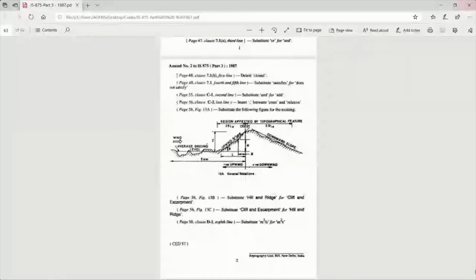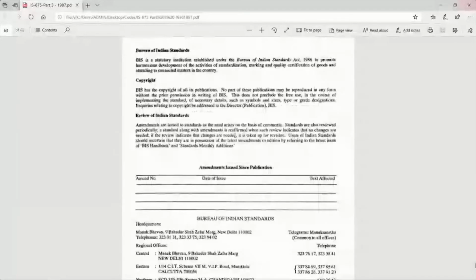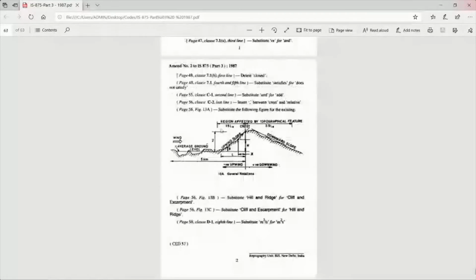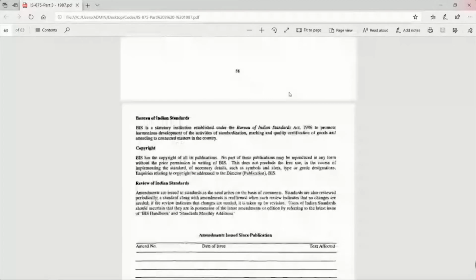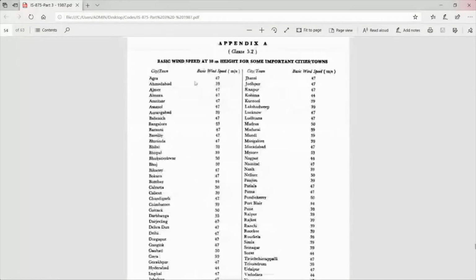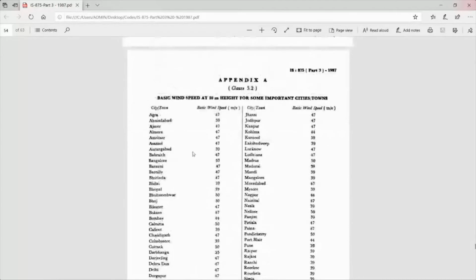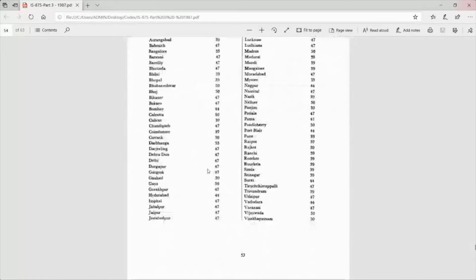I will show you. It's there in the code. Yeah, here is where the basic wind speed at a height of 10 meters is given. This is where, for all the places, they have given the value you have to take as basic wind speed in meters per second, and I have taken it for Chennai.